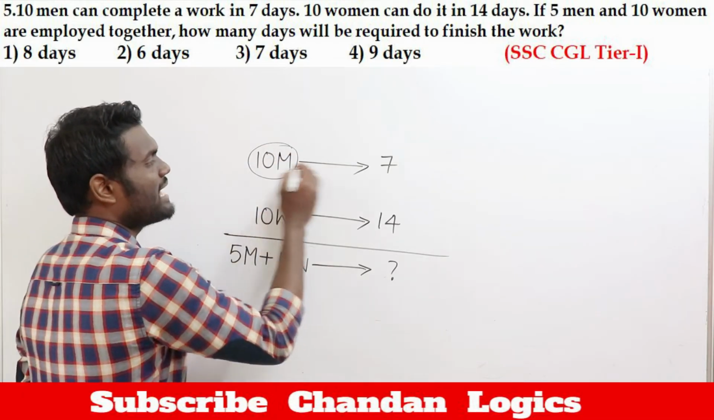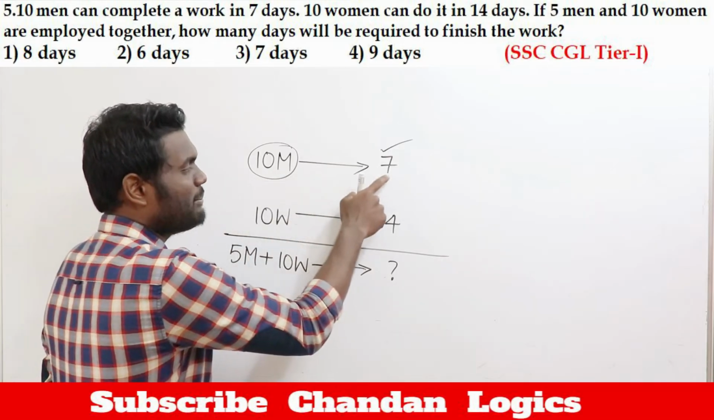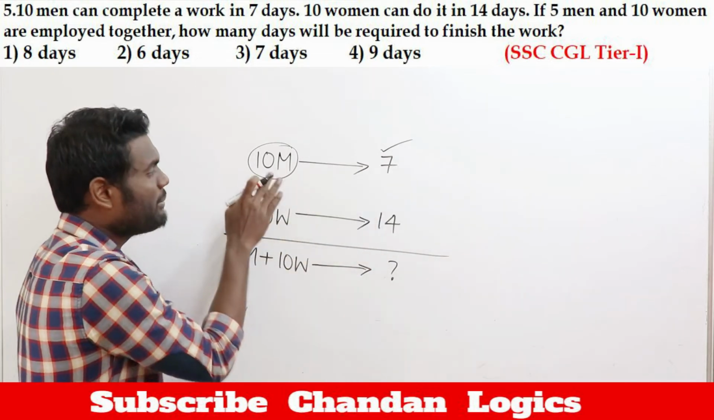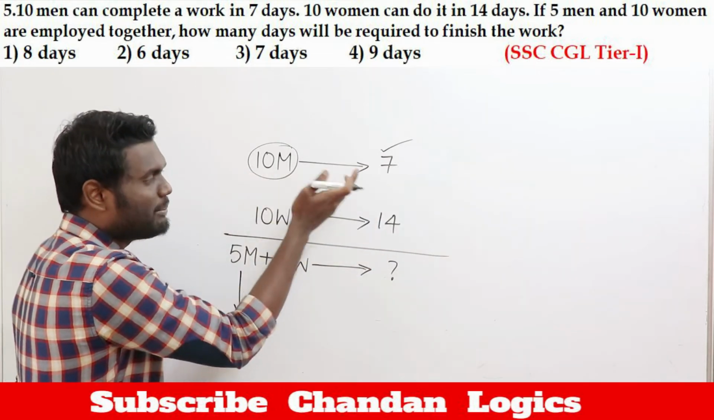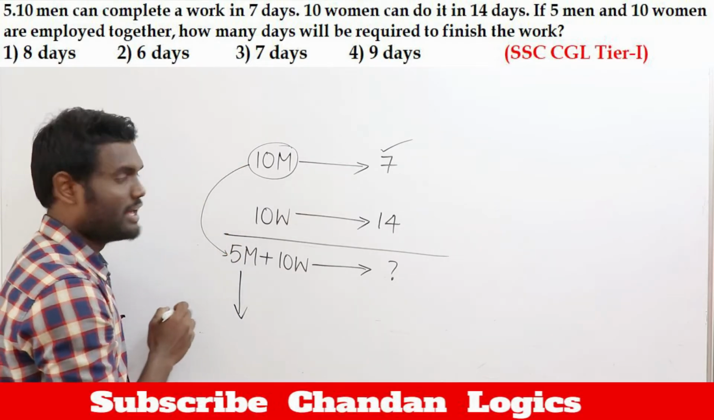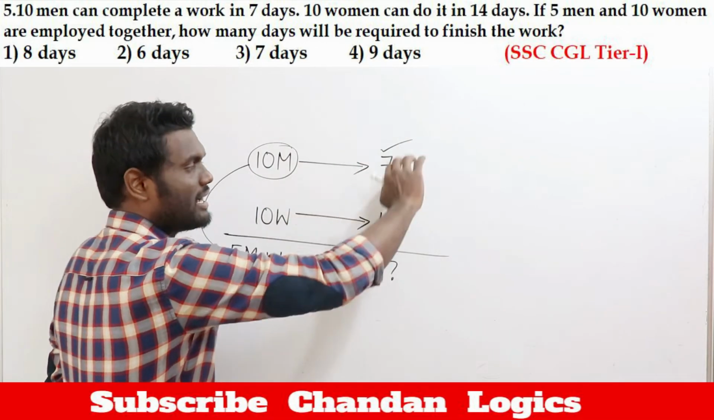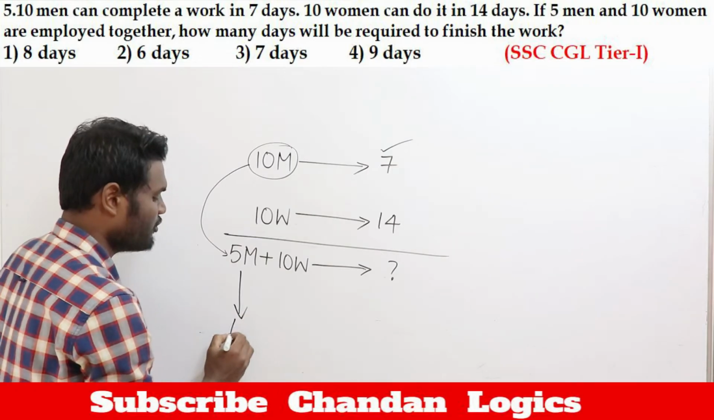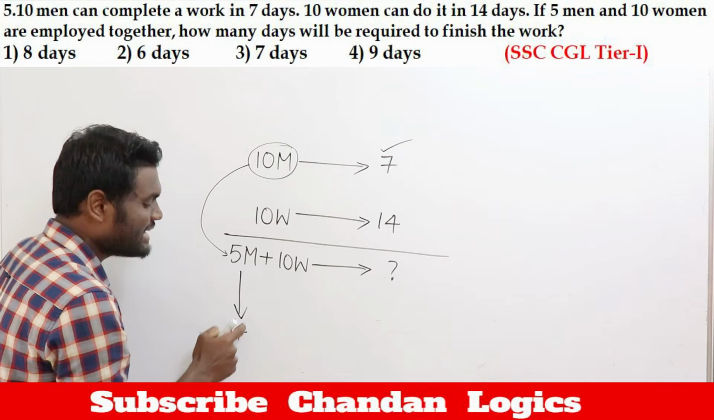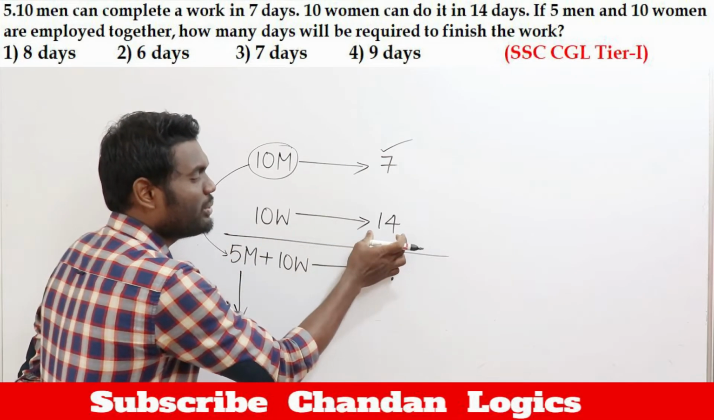10 men can complete the work in 7 days. If 10 men can complete the work in 7 days, 5 men should take double the days, because days will be double when the number of persons becomes half. 10 men is now 5 men, which means the number of persons is half, so the days should be double. 7 doubled is 14 days, which means 5 men will take 14 days. Similarly, the question clearly says that 10 women also will take 14 days.